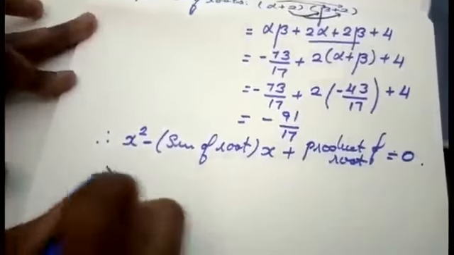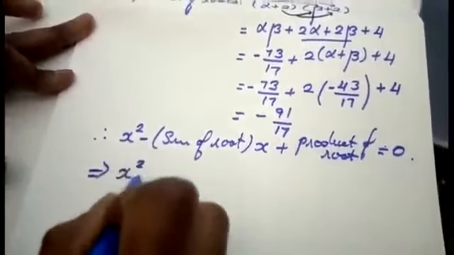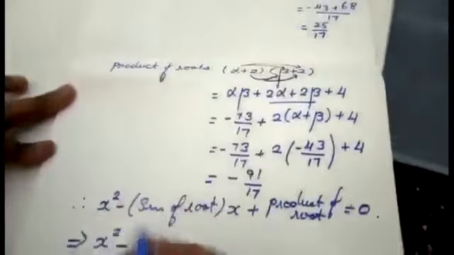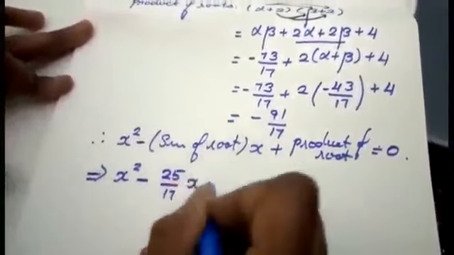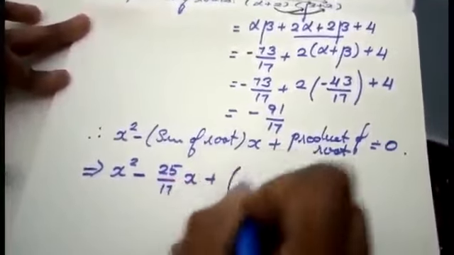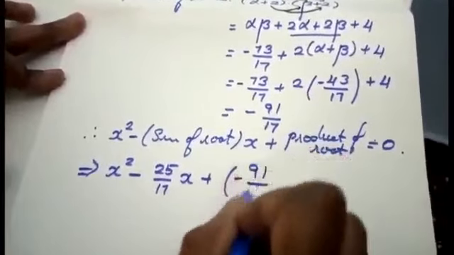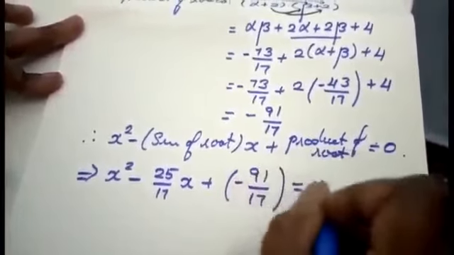That implies, x square, I am going to write as it is. Sum of roots, I am getting the value as 25 by 17. That is 25 by 17x plus minus 91 by 17 equal to 0.